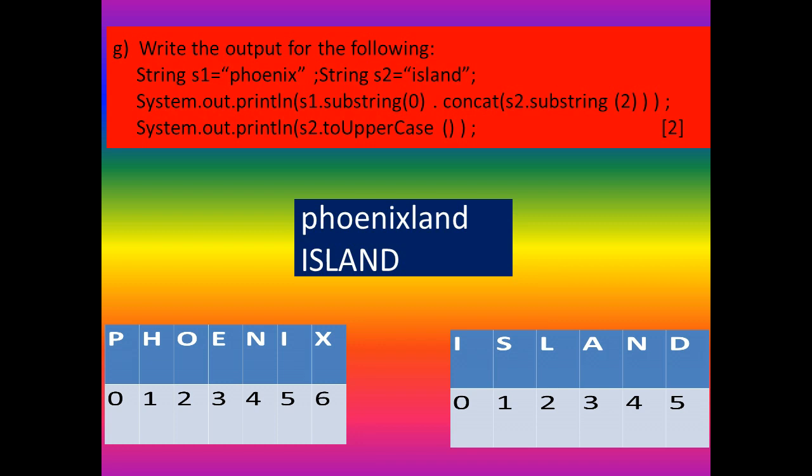After that, you have to find the value of S1.substring(0). That means you will get phonics from 0 to the last. And here one more function is there, the concat function. First you get phonics, then second you get land. Concat is used to join two strings. Finally you will get phonicsland. So the first answer is phonicsland.